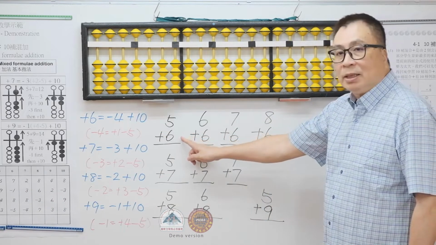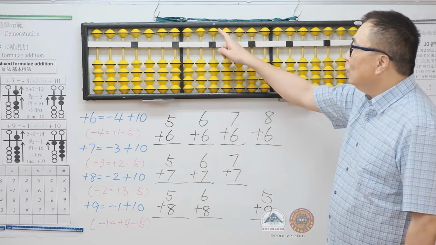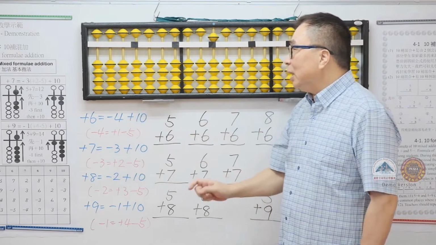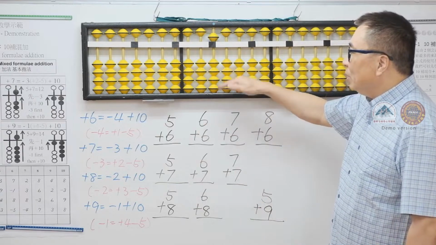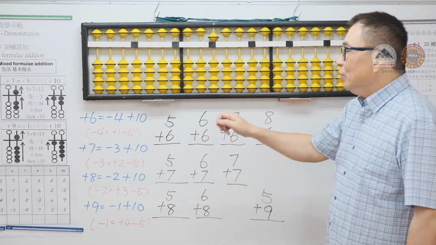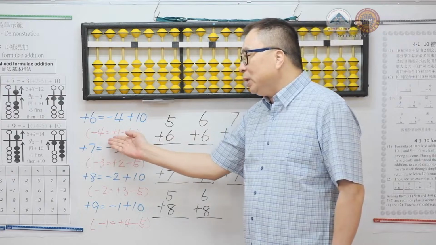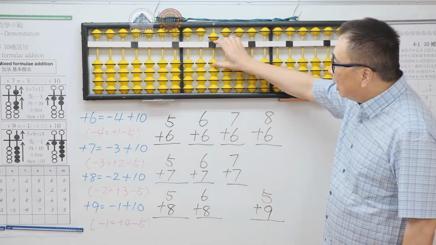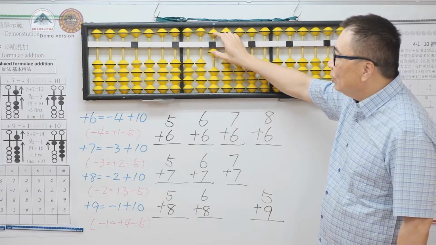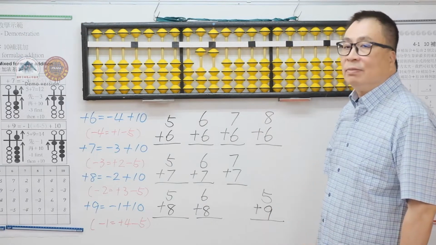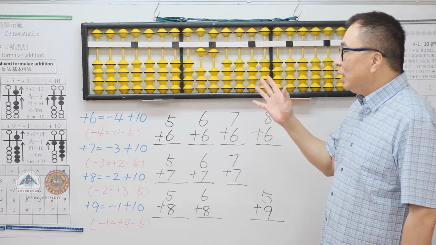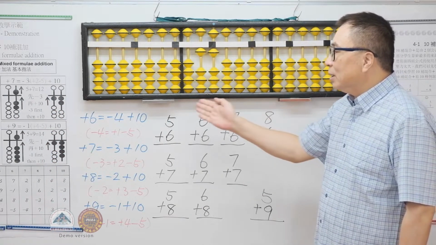For example, we have 5 and we want to add 6. Plus 6 equals minus 4 plus 10. However, we don't have 4 to minus. Therefore, we need to use the 5 complement subtraction formula, which is minus 4 equals plus 1 minus 5, then plus 10. Hence, the formula is a combination of the 10's complement addition and the 5's complement subtraction.